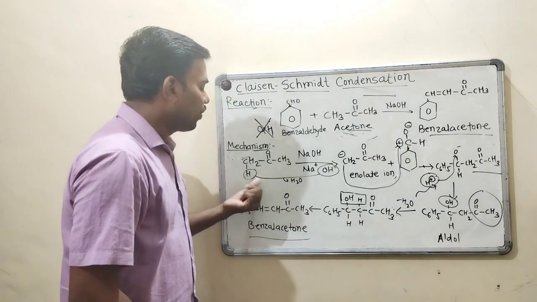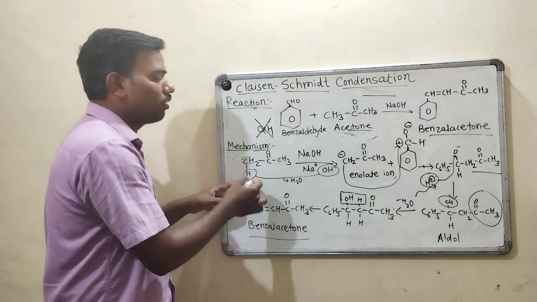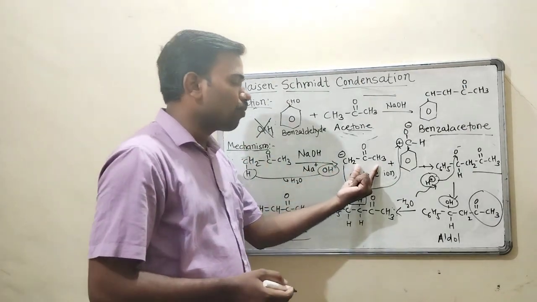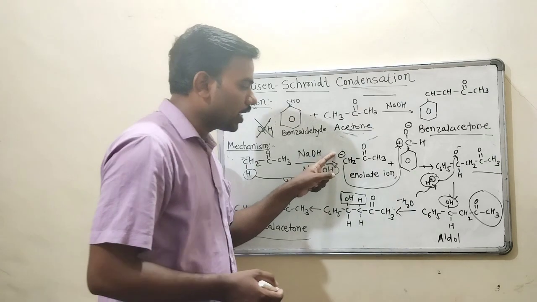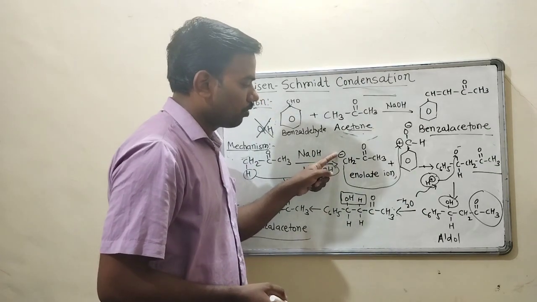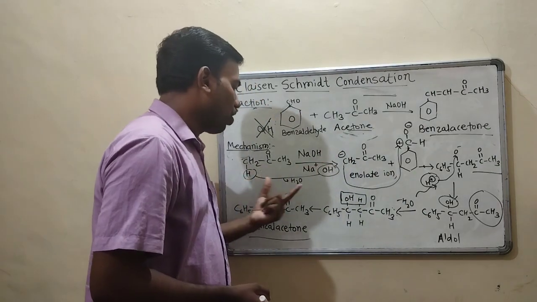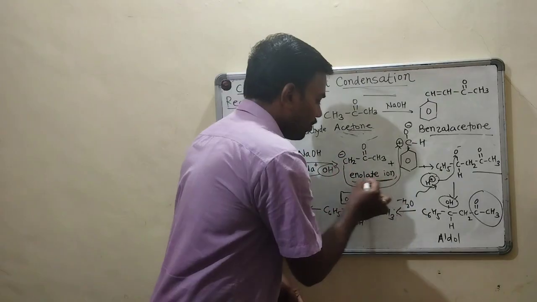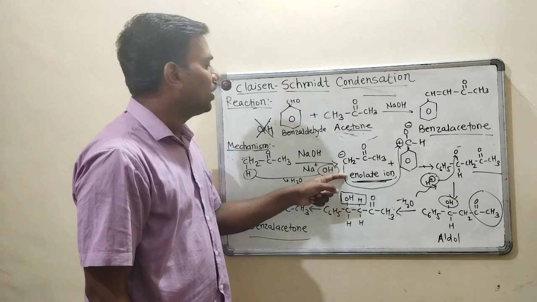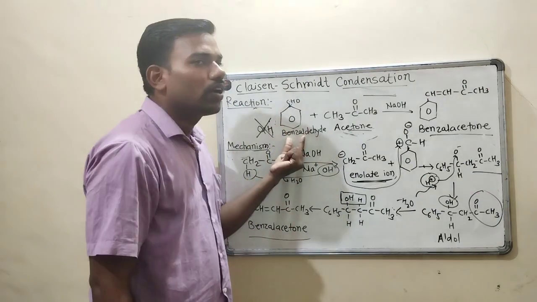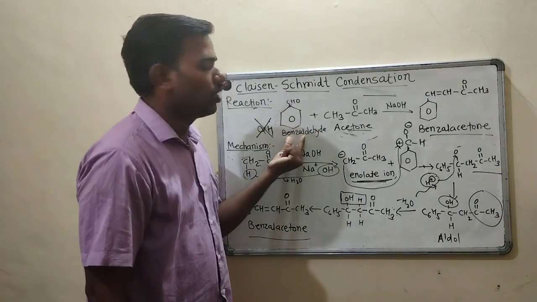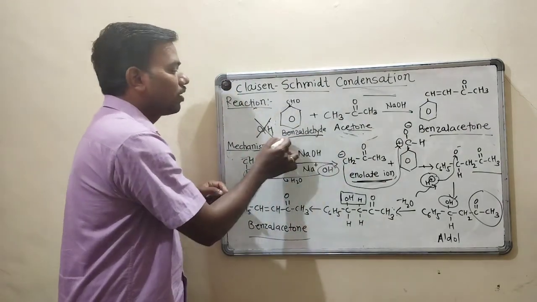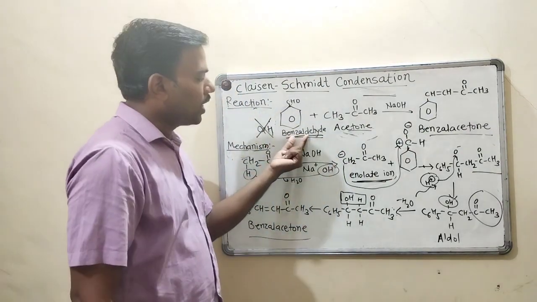Further, once this hydrogen is eliminated from acetone, enolate ion is formed. Over this carbon, negative charge will be observed after removal of water. This enolate ion will react further with the aromatic carbonyl compound. The aromatic carbonyl compound we have taken is benzaldehyde.